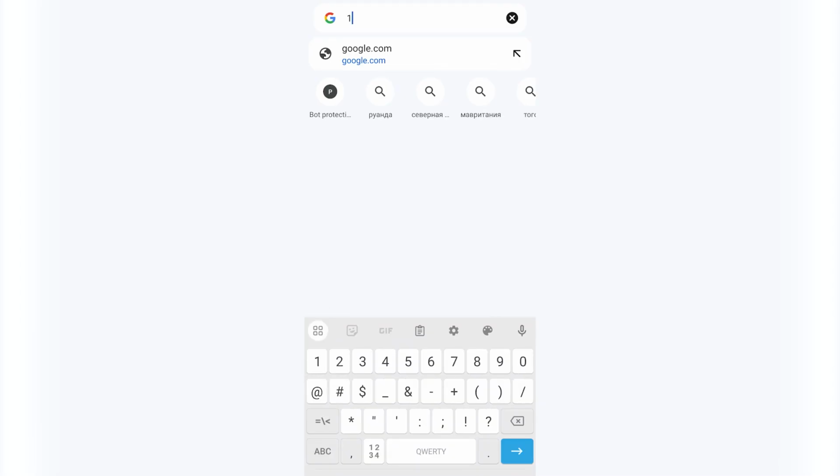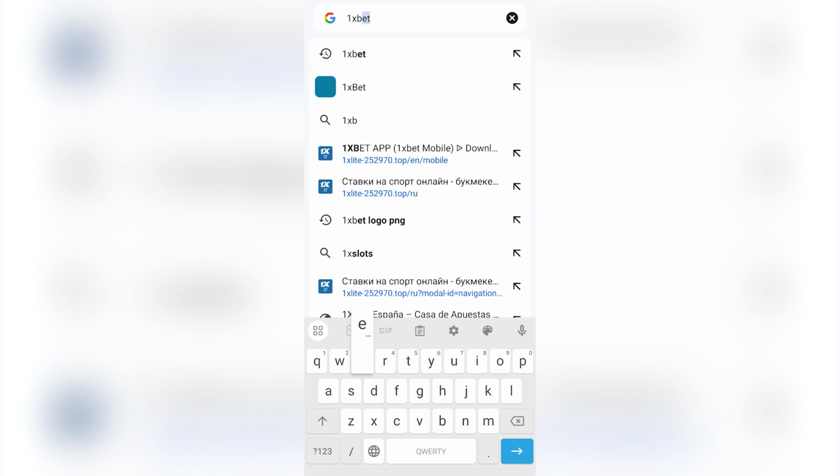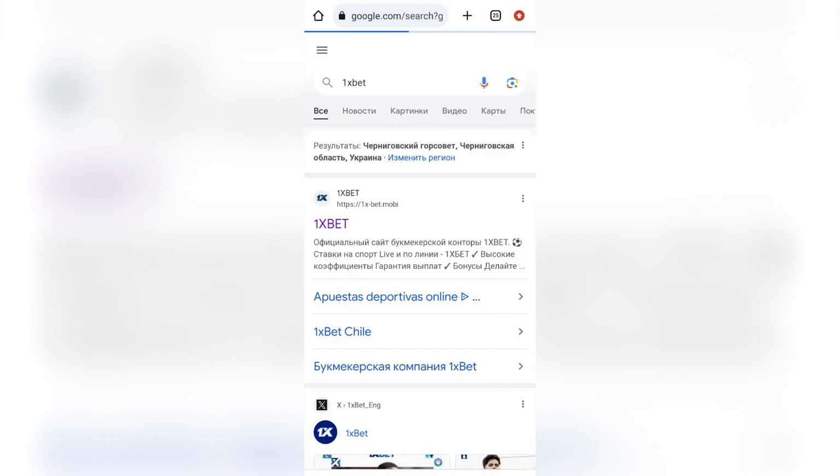Hello. Today I will tell you how to install the application 1xBet and register in it. Go to the site 1xBet. If you have problems logging in, use VPN.